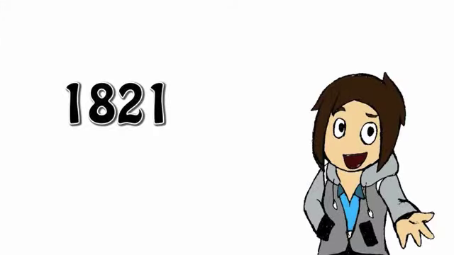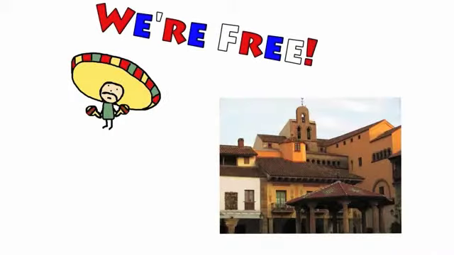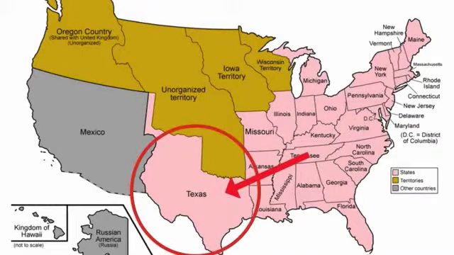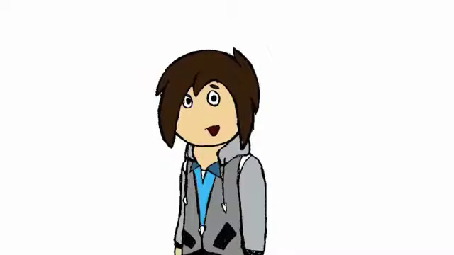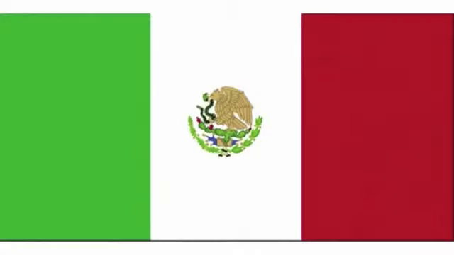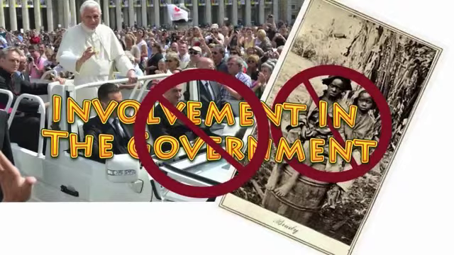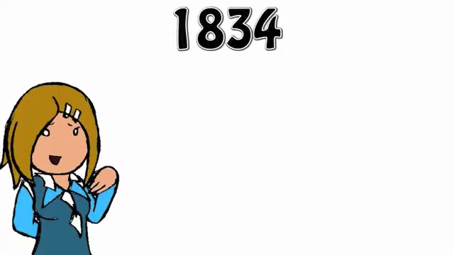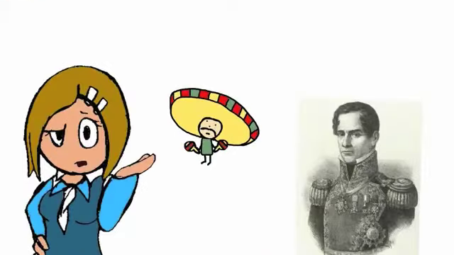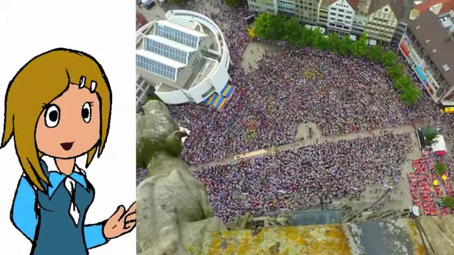In 1821, Mexico won its independence from Spain and welcomed Americans into Texas by offering them cheap land to buy. However, the Americans refused to accept Mexican laws such as converting to Catholicism, not owning slaves, and no involvement in the government.